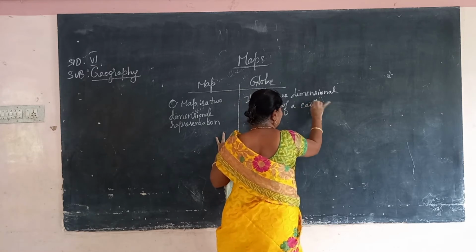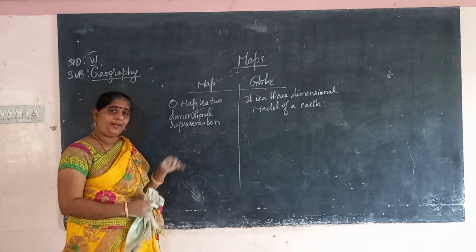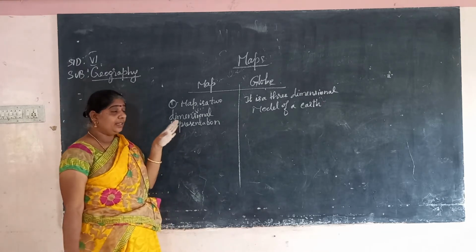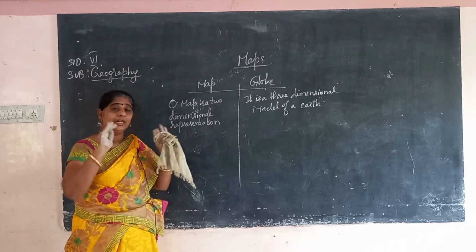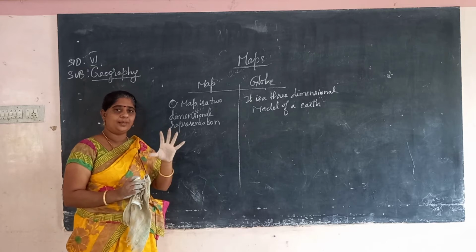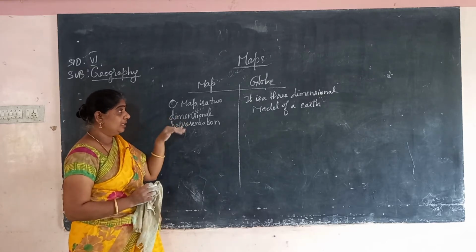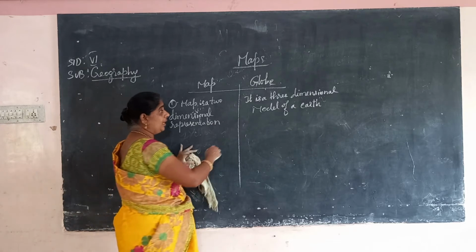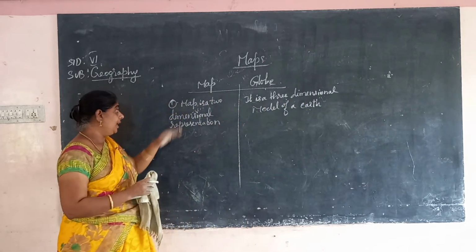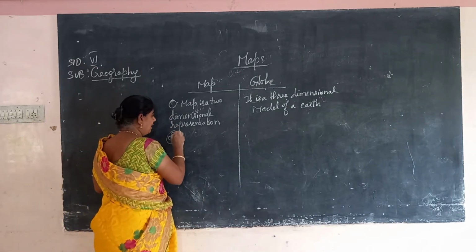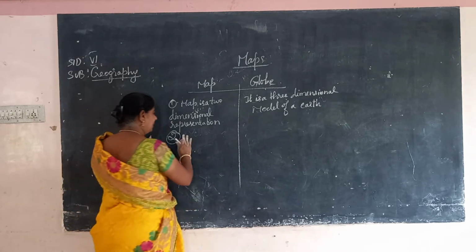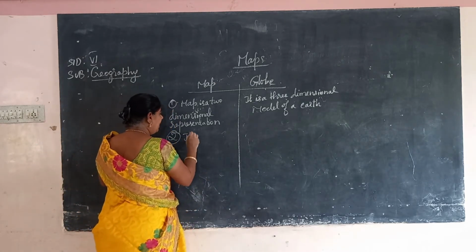From a map, we cannot identify the true shape of the earth. So how can we come to know? Only through the globe, which represents the earth just as it is. That is the main advantage of a globe. So it is a three-dimensional model of the earth, and a map is a two-dimensional representation of the earth.